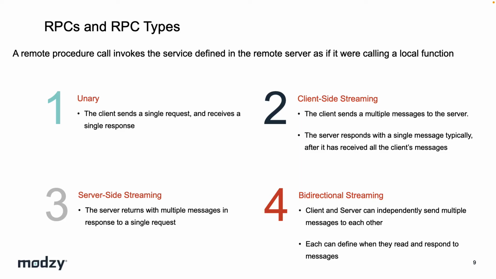We have server-side streaming, so the opposite, right? The client will send one message and the server will send multiple. And then bidirectional streaming, or BiDi. This is where the client and the server independently send multiple messages to one another. So they are individual discrete streams. It's up to how you want to implement your server and your client to determine when within the stream you actually want to send some data back.